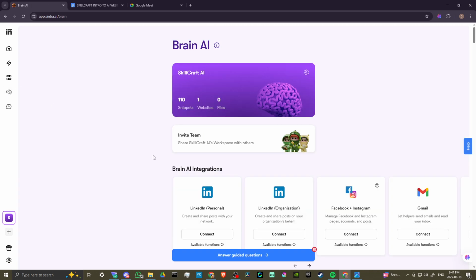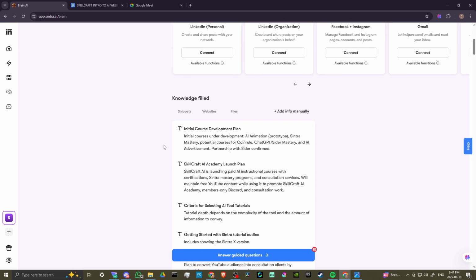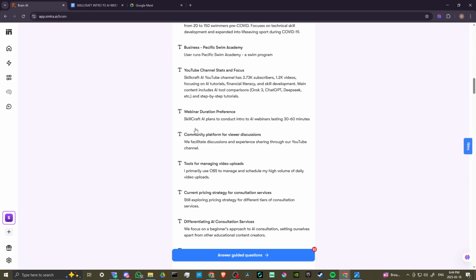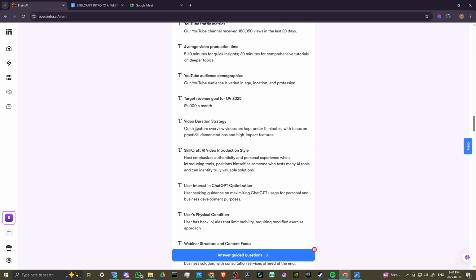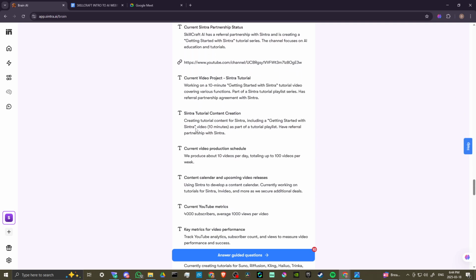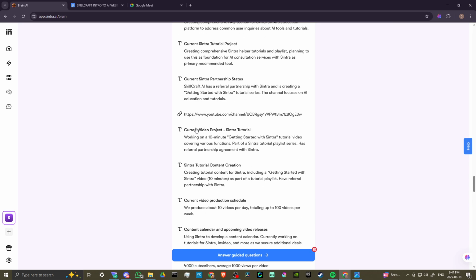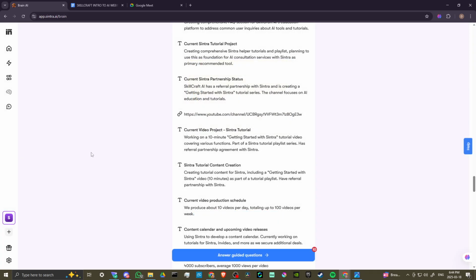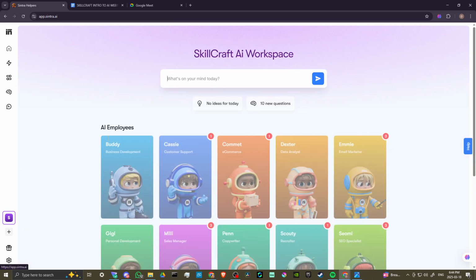So if we go over to Brain AI, then you're going to see that we have a variety of factoids that Sintra has been gathering through our different interactions. And this is how Sintra is able to tailor its responses to your specific needs. Fantastic. We can answer guided questions. So if we click on that, why not? Then you could see here that we have some questions. This one is specifically from Emmy, but we can go ahead and go through all these questions and answer them. And Sintra is going to get to know us that much better. Let's go ahead and head back here to Penn.